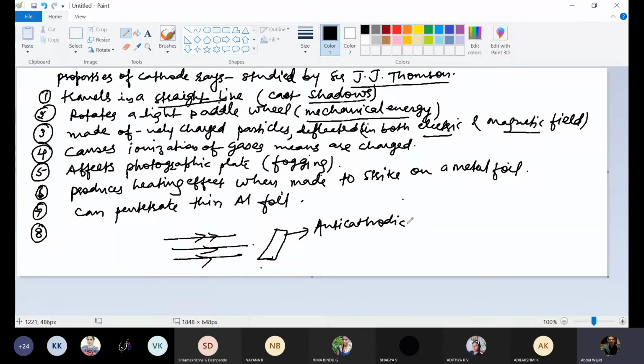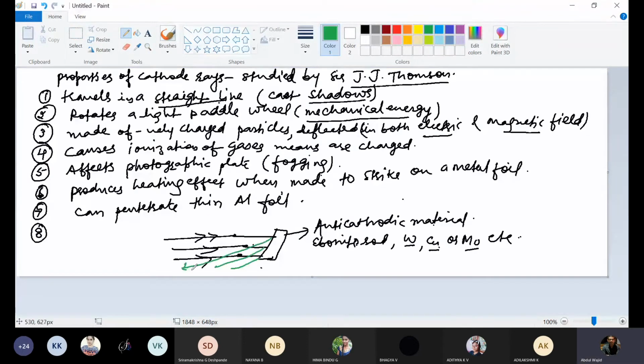For example, an ebonite rod, or it can be wolfram, copper, or molybdenum, etc. When these cathode rays fall on this anti-cathodic material, they produce X-rays. So X-rays are produced due to the secondary effect of cathode rays.